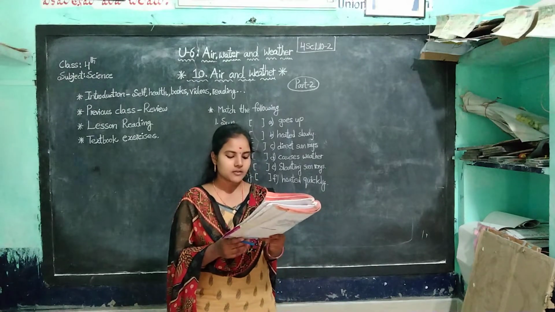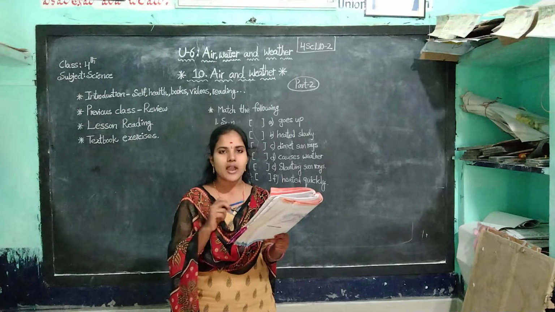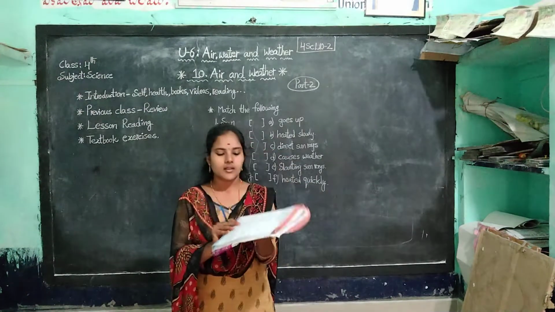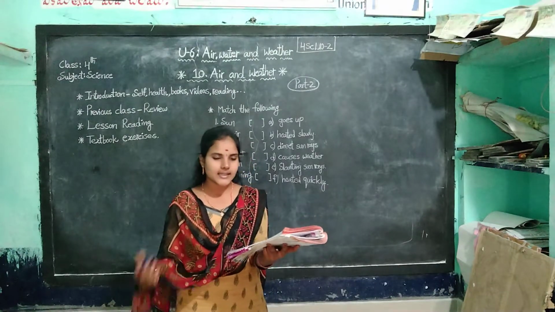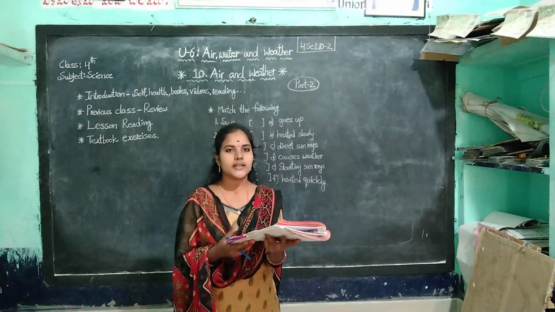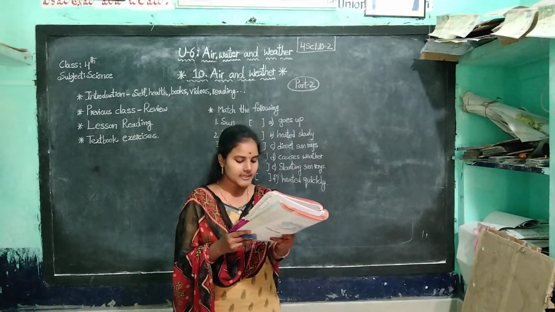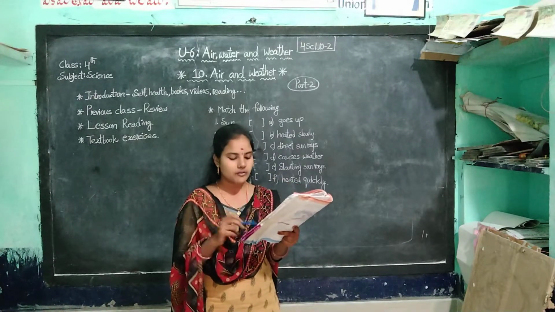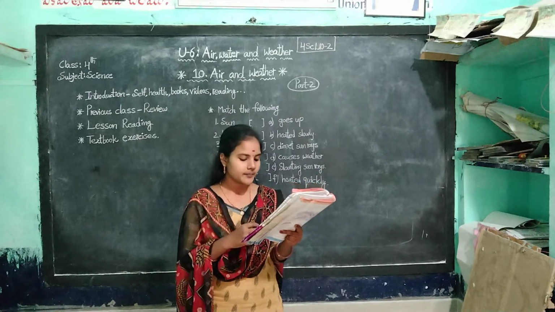Next, Roman, cross out the wrong words from the ones given in the brackets. The days are shorter or longer in summer. Yes, longer. So you have to cross out the shorter like this. Next one. The hot air is heavier or lighter than the cold air. Lighter than the cold air. So you have to cross out the heavier. Next one. In winter the days are longer or shorter. Shorter. So we have to cross out the longer. If it is wrong, we cross it out.